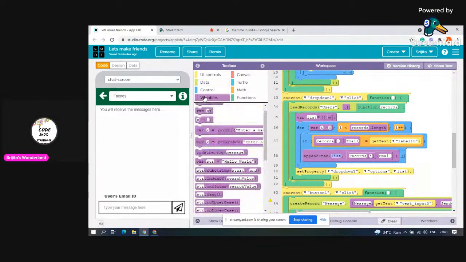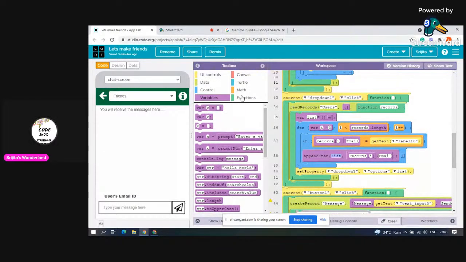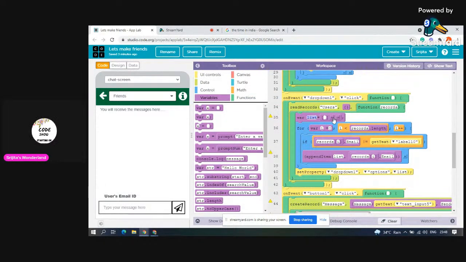Okay, see var list. There is a variable in Scratch also. We play with variables, and there is also a variable in App Lab. So if the variable list is equal to this. Okay, now for var i equal to 0, if records dot length is greater than i, i plus plus, and if records i dot email, whatever is saved in email, is equal to get text label 10.